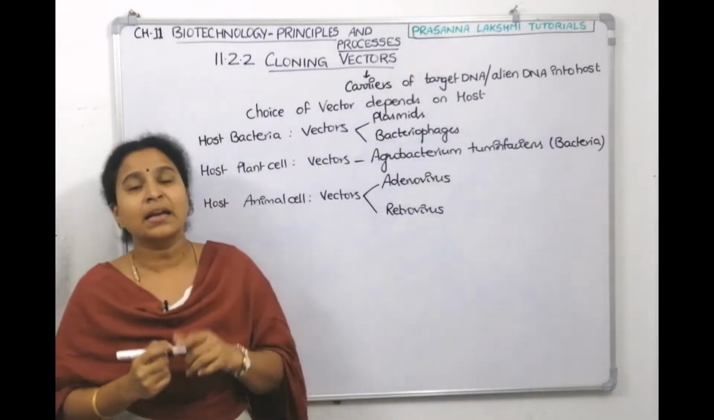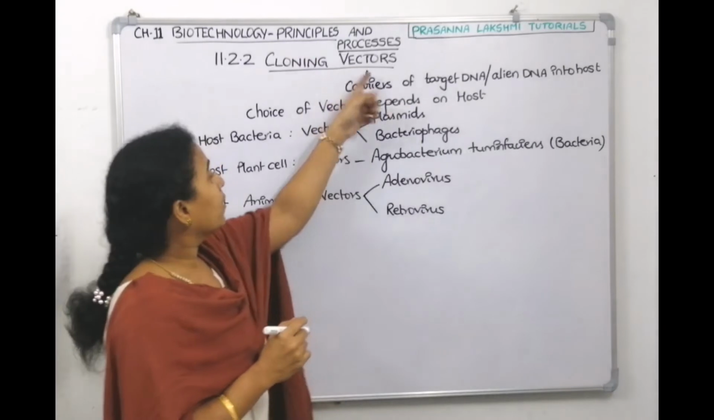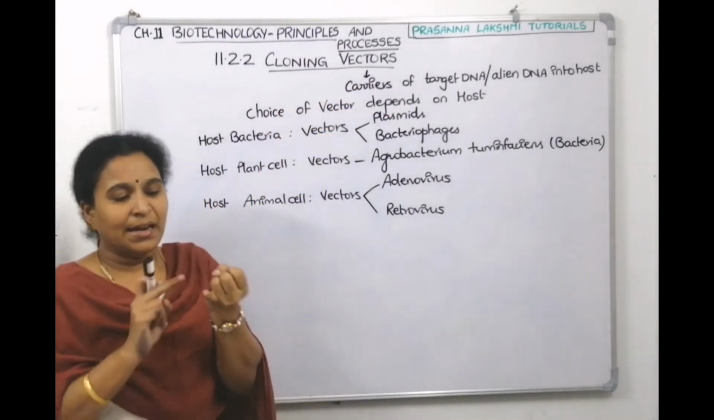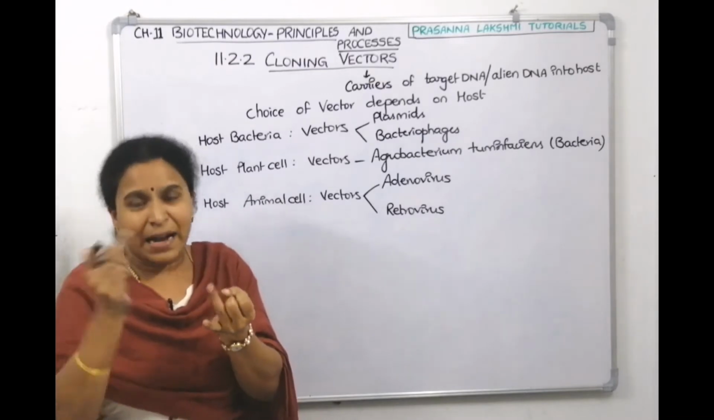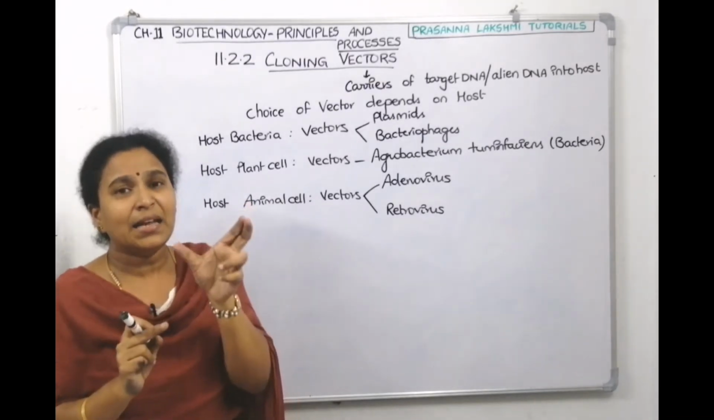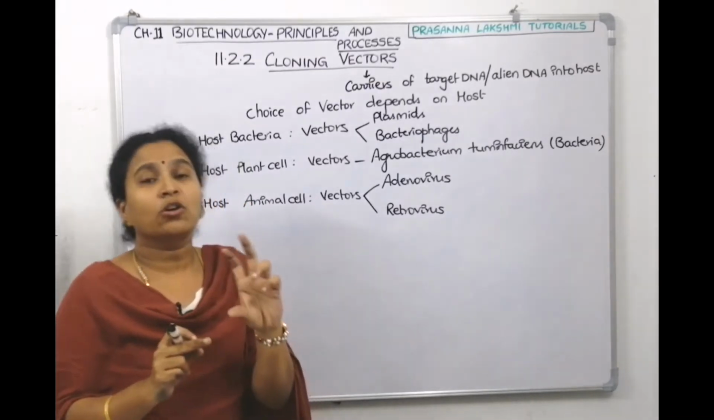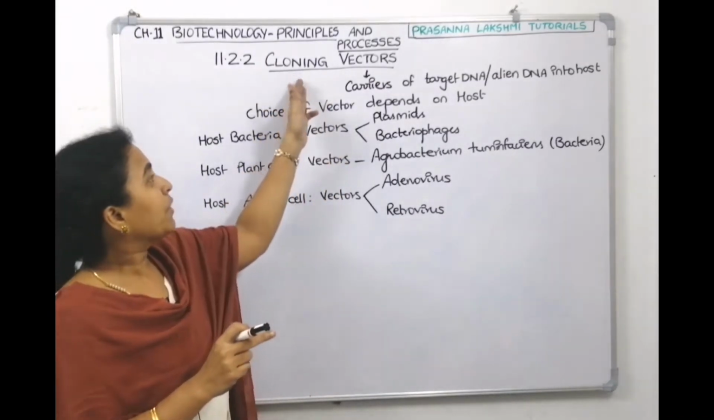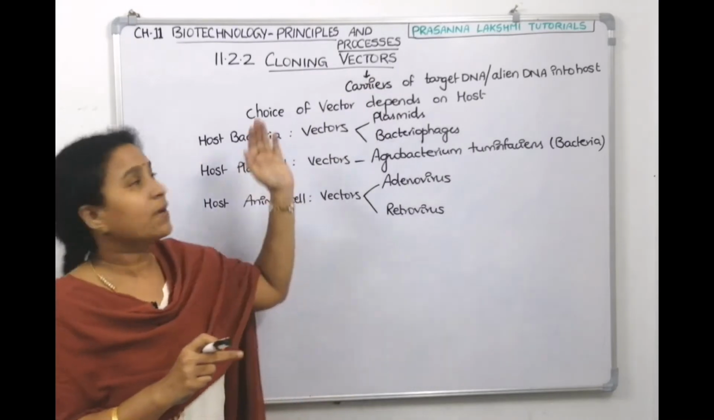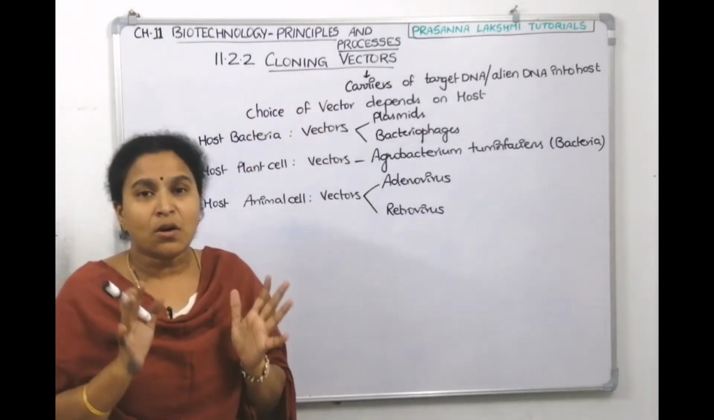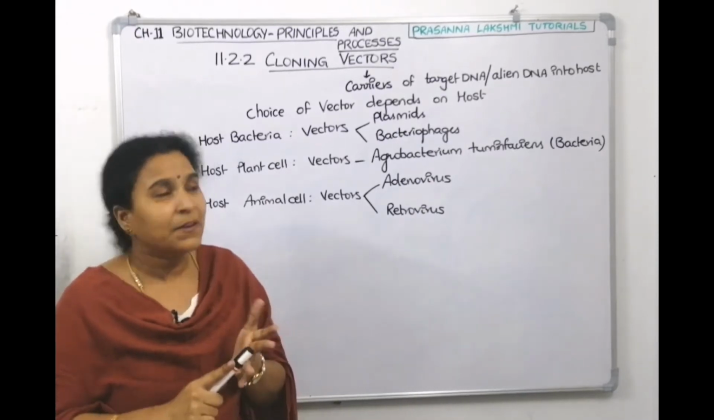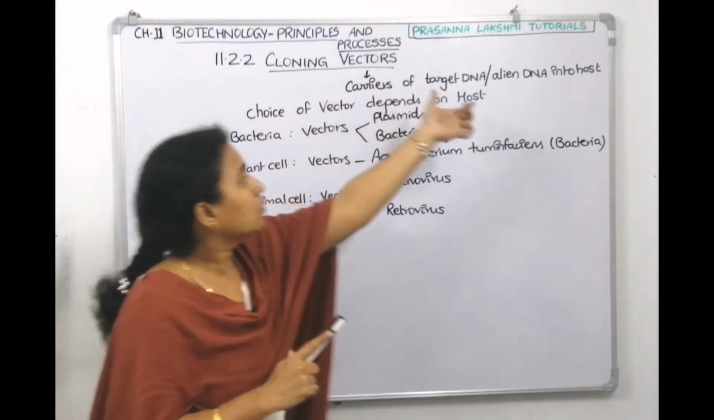Now, let's come back again. Our today's topic is cloning vectors. What do you mean by cloning? Your desired DNA, let it be insulin DNA or vaccine DNA, whatever it is, that DNA you want to multiply, you want to produce many copies. So you are going to clone the gene with the help of a vector. That's why it's called a cloning vector. What is the concept of vector? Vector is a carrier. It transfers your DNA into the host cell.